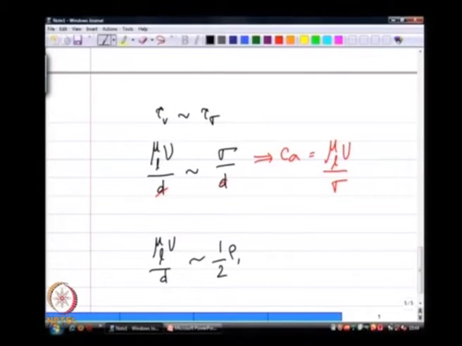So, I have this half rho A u squared, which is the pressure force. If I look at the comparison between the viscous stresses and the aerodynamic stresses, what do I have? I will ignore the factor half because I am only interested in orders of magnitude.